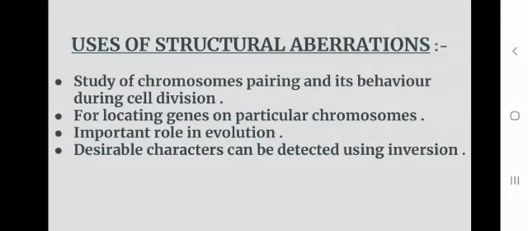Now, what are the uses of structural aberrations? So, the study of chromosome pairing and its behavior during cell division. It is also used for locating genes on particular chromosomes. An important role is played by it in evolution also, and desirable characters can be detected using inversion.